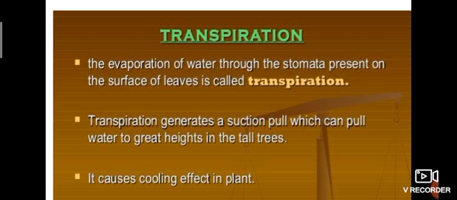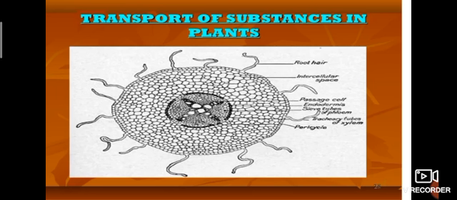So what is transpiration? The evaporation of water through the stomata present on the surface of the leaf is called transpiration. Transpiration generates a suction pull which can pull water to great heights in tall trees. It causes a cooling effect in the plant.